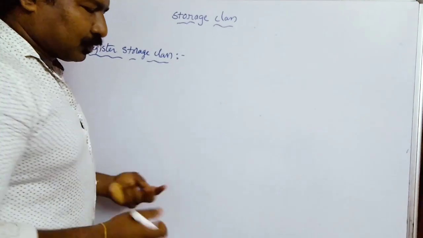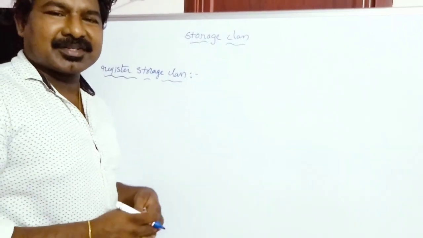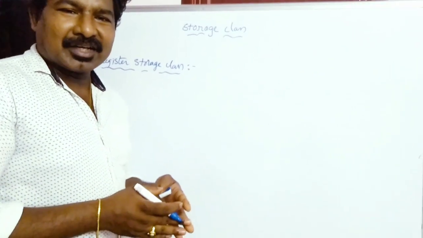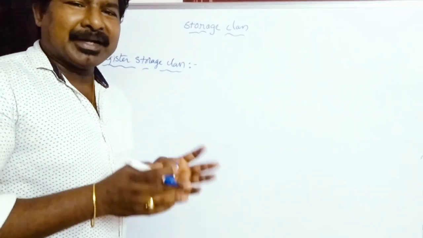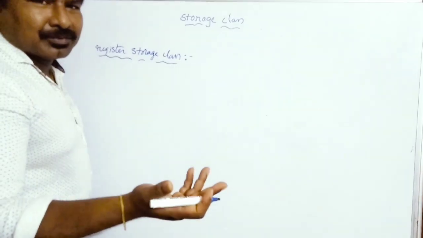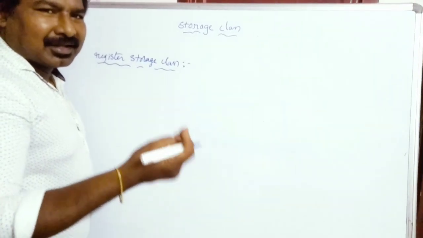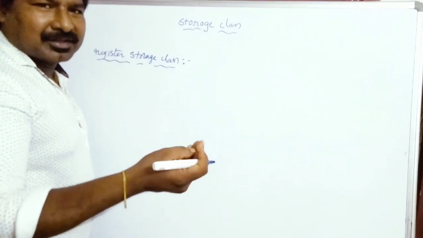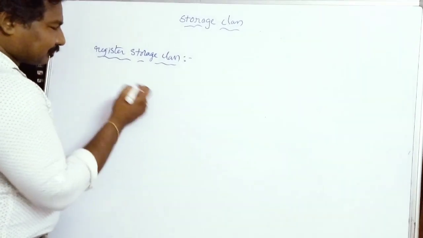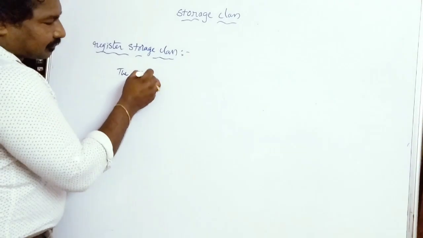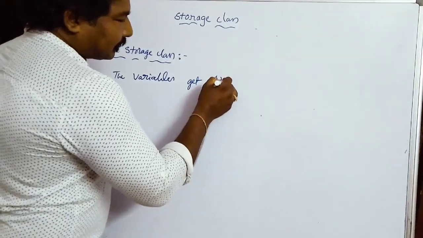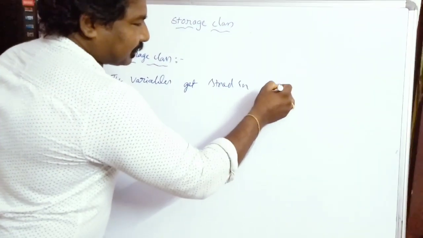In which case do we basically use this register storage class? If I am accessing a variable again and again, a number of times in my program, that means you are frequently accessing a variable, it's better to declare the variable as a register type. Basically, we declare the loop variables, the variables used in loops, as register storage class type. Register storage class type means the variables get stored in CPU registers.